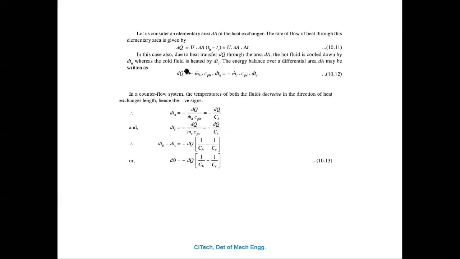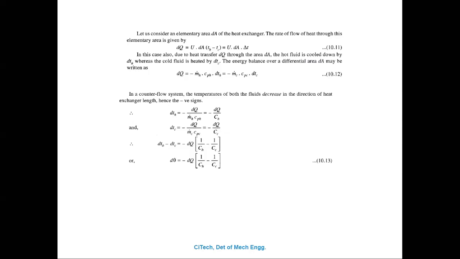Here you're taking that name, so minus dQ divided by Ch, capital C. Understand, the capital C here is different from cph, which is a small c. Capital C is nothing but the capacity of hot water.